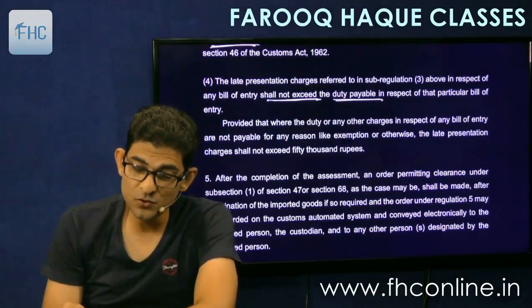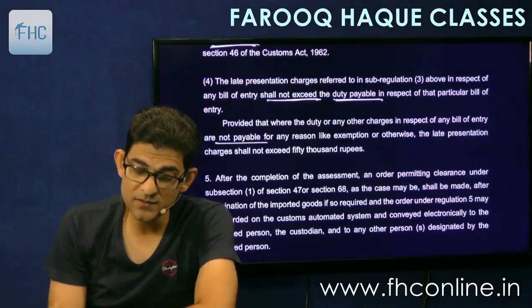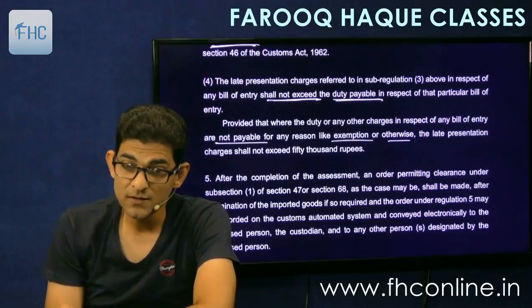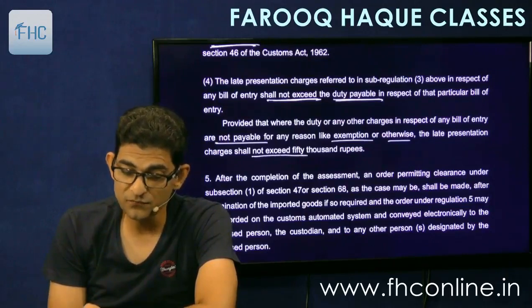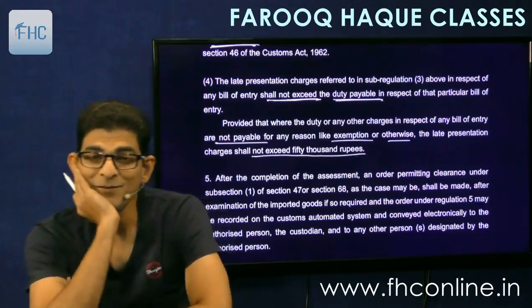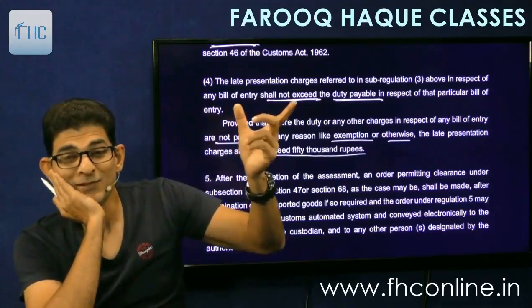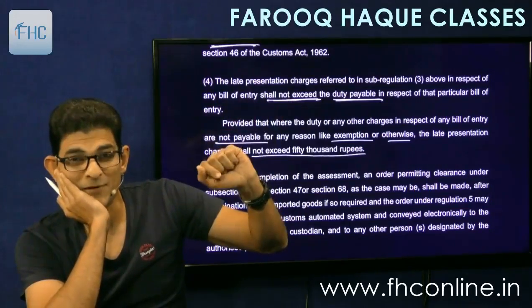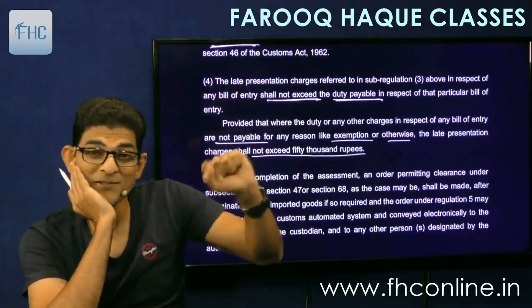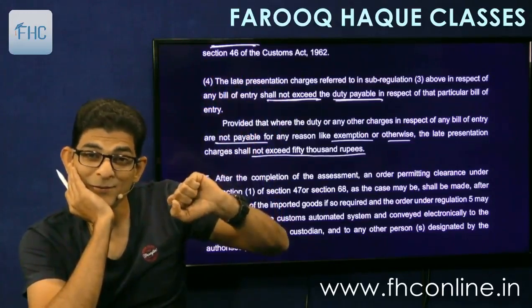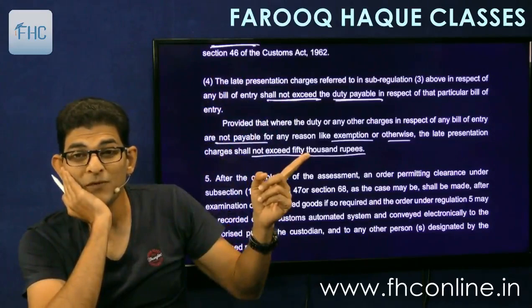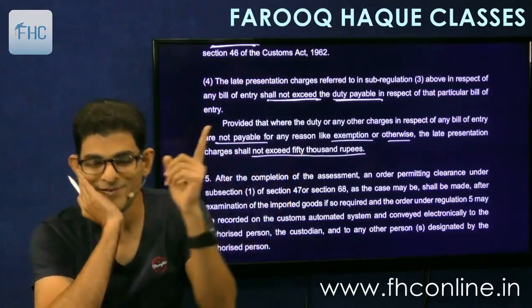Provided that where the duty or the other charges in respect of the bill of entry are not payable for any reason like exemption or otherwise, the late presentation charges shall not exceed 50,000 rupees. Now interesting, here it says that the total charges should not exceed the duty payable. But what if the duty payable is nil? If the duty is nil, will the charges be also nil? No. Then it can go up to 50,000 rupees.